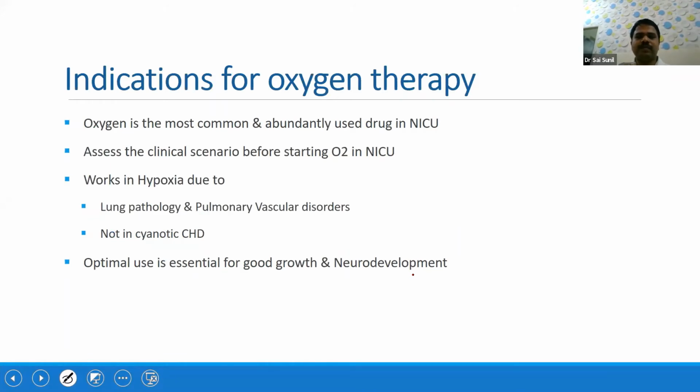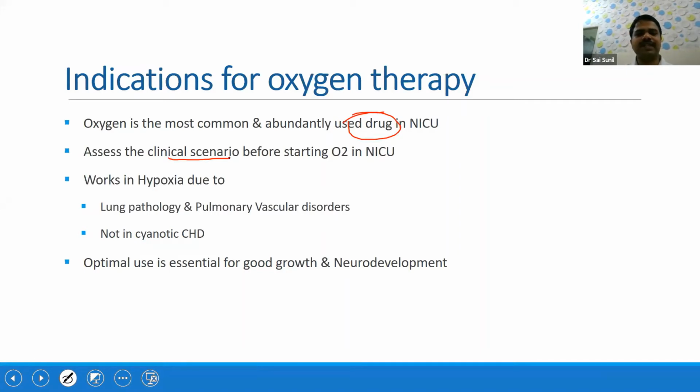Oxygen is the most common and abundantly used drug in NICU. So I'm using the word drug. Though it is a gas, it has to be treated as a drug. Both low and high can cause problems. And assess the clinical scenario before starting oxygen in NICU.